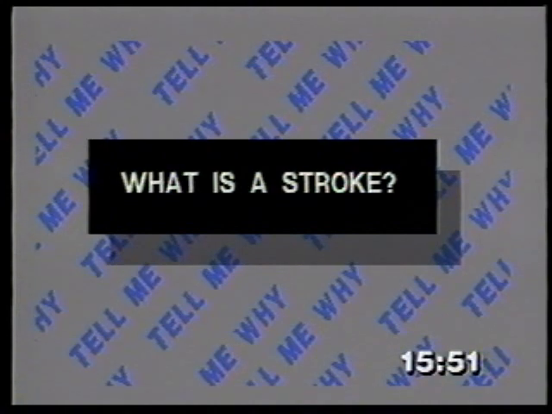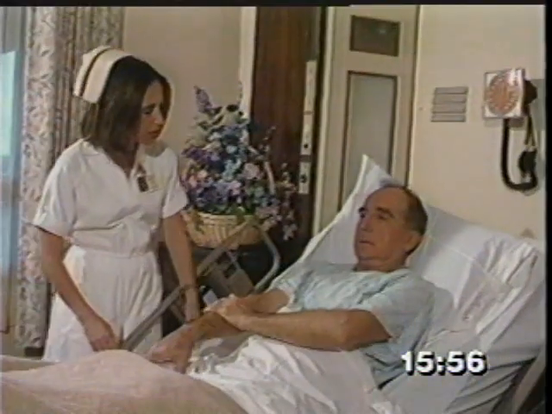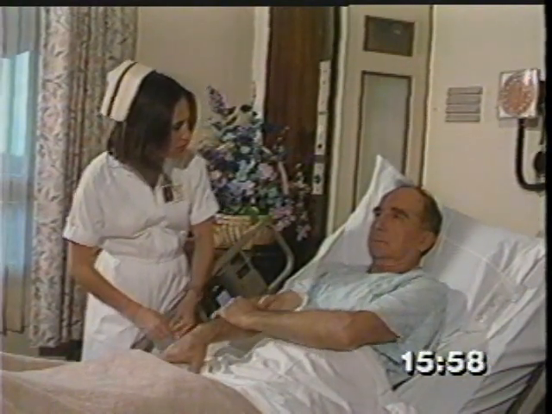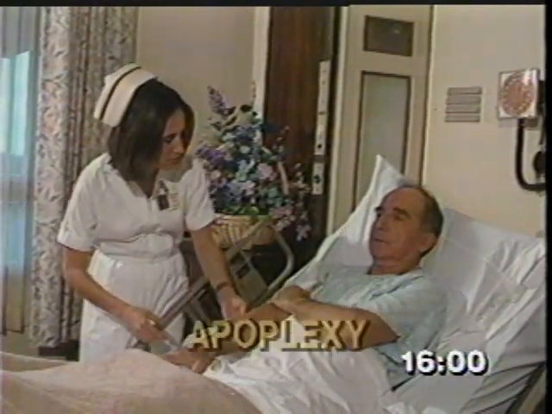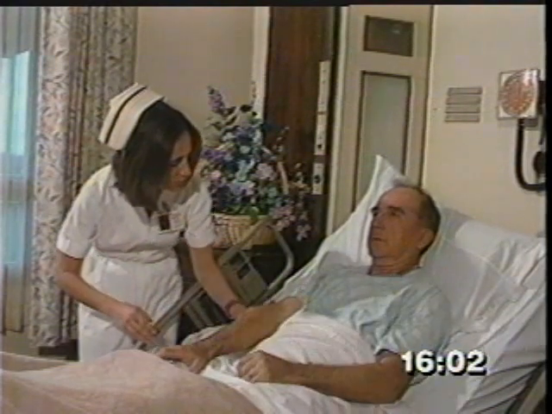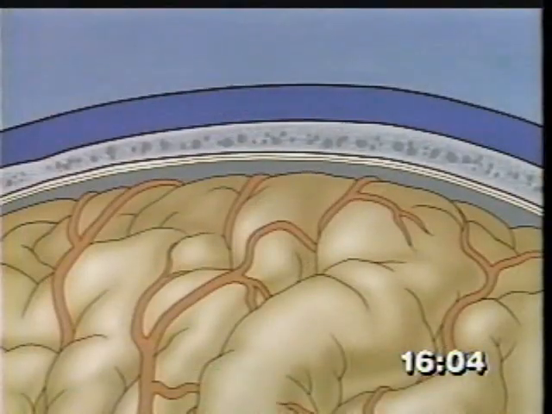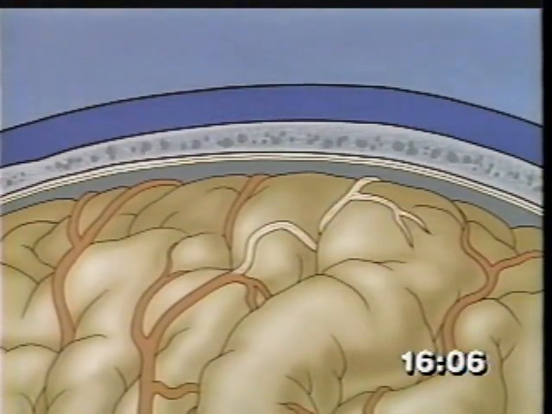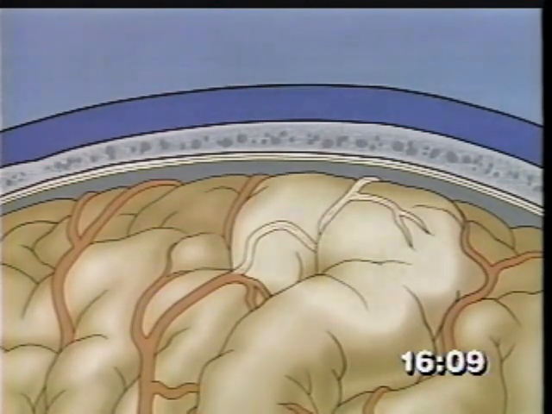What is a stroke? A stroke is a form of injury to the brain. Another name for it is apoplexy. When a stroke occurs, the flow of blood to a part of the brain is suddenly cut off. As a result, all the structures connected with that part of the brain are injured.